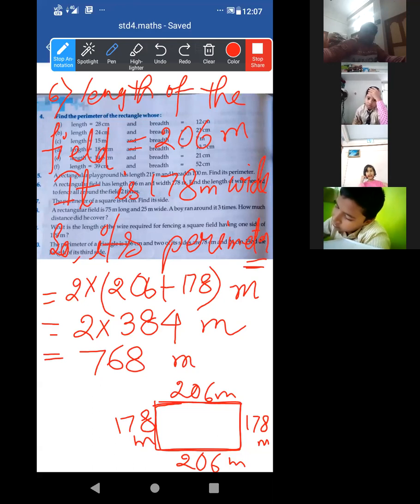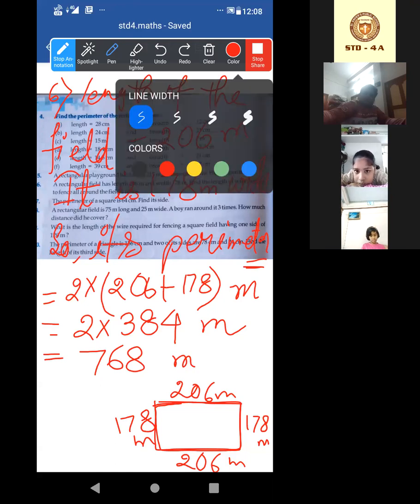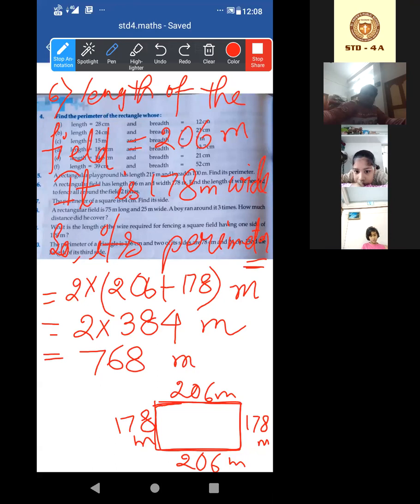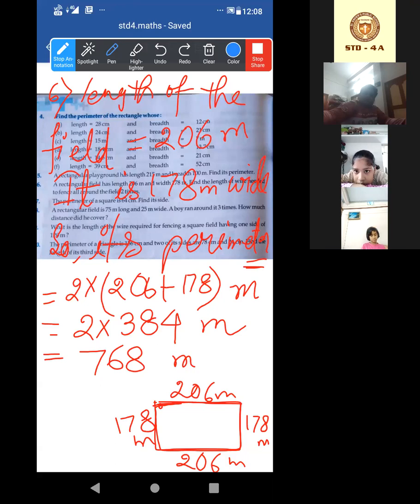Now look at this. Everybody stop writing and look at this. What will be the length of the wire which is needed to cover all around it? That means to fence all around it. Look, that means we'll start. From here we'll start. We'll have to fence all around it.